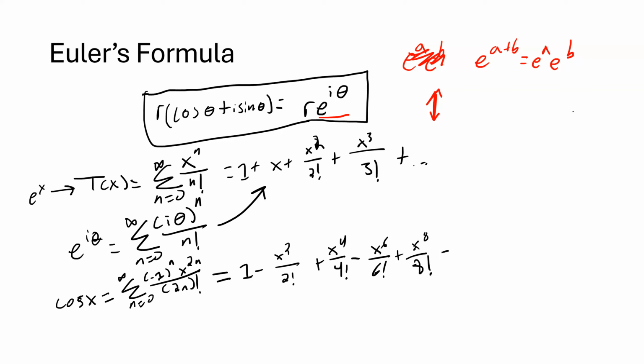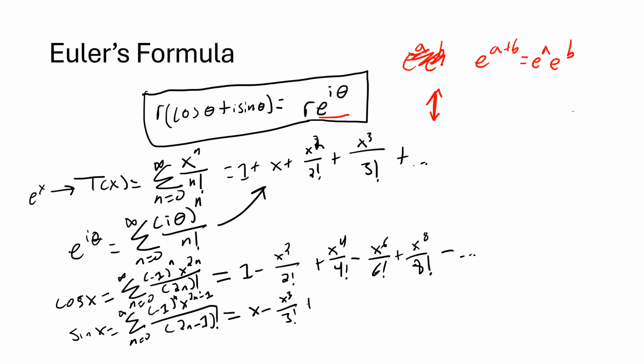I'm just writing out a bunch of terms so it's obvious to see the pattern. Sine of x equals the summation from n equals 0 to infinity of negative 1 to the n, x to the 2n plus 1 over 2n plus 1 factorial, which equals x minus x cubed over 3 factorial plus x to the 5th over 5 factorial minus x to the 7th over 7 factorial, plus so on.